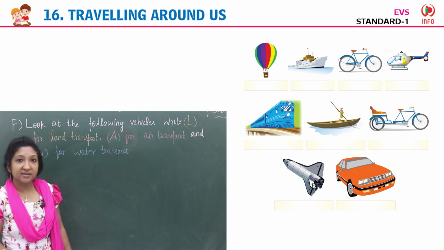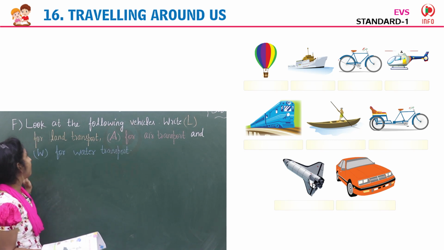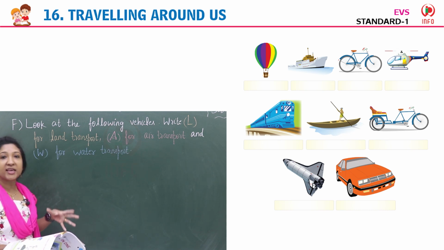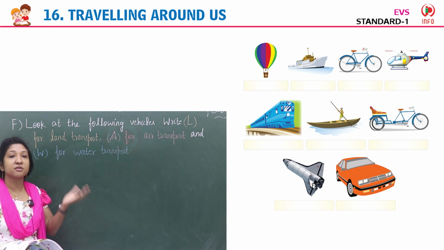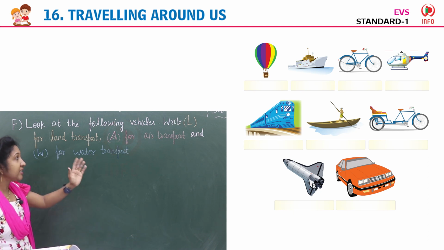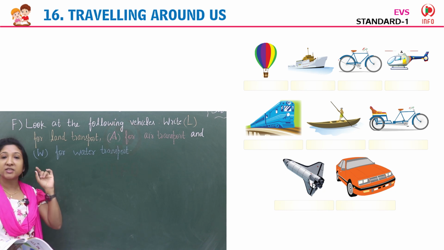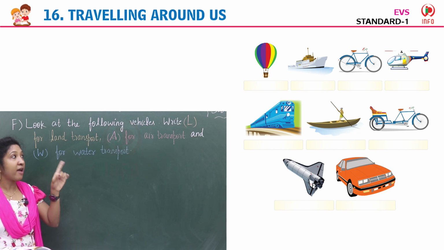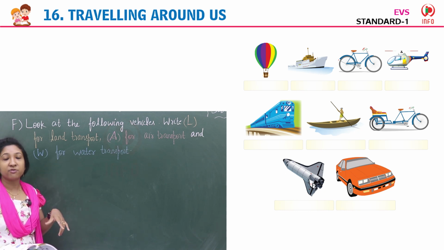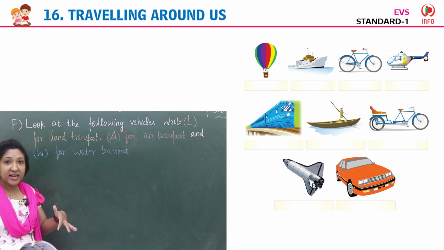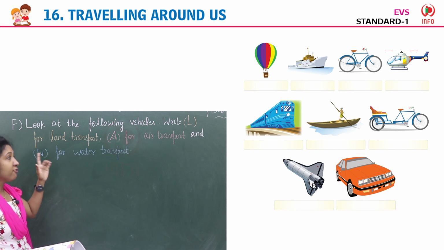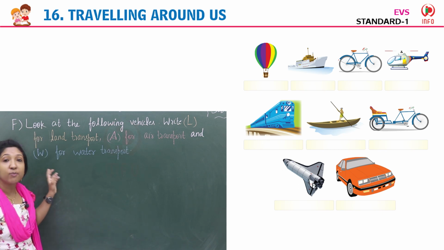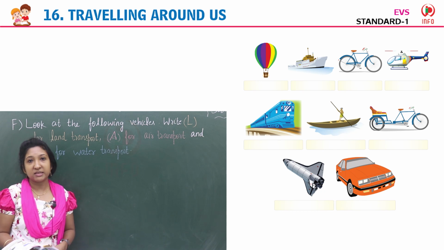Children, our next exercise F. Look at the following vehicles. Here some images of vehicles are given, pictures of vehicles. So look at that. Then write L for land transport. If it is a land transport picture, then you have to write L, the letter L. If you can see the pictures of air transport, then write A, and write W for water transport.